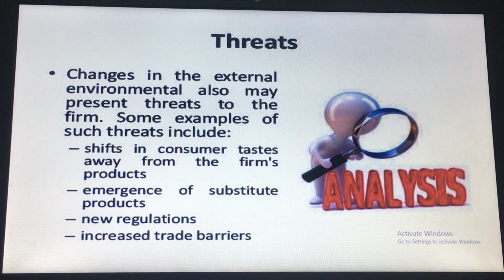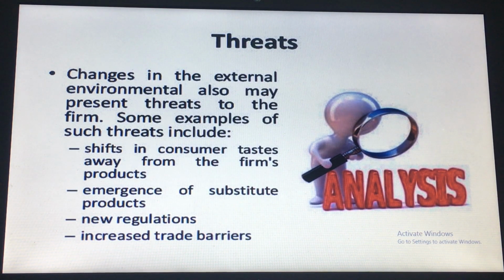Then what are the threats for our business? Change in the external environment may also present a threat to the firm. Some examples of such threats include a shift in customer taste away from the firm's product. Suppose we are launching a new product in the market, and suddenly our competitors bring a new product, or the need of the customer changes, then that is a threat for our business. And emergence of substitute products, new regulation, or increased trade barriers.